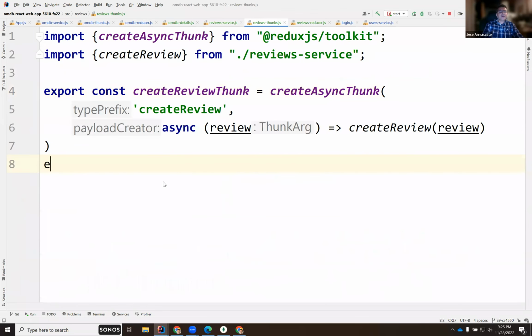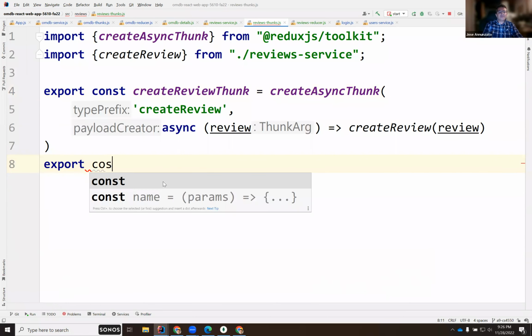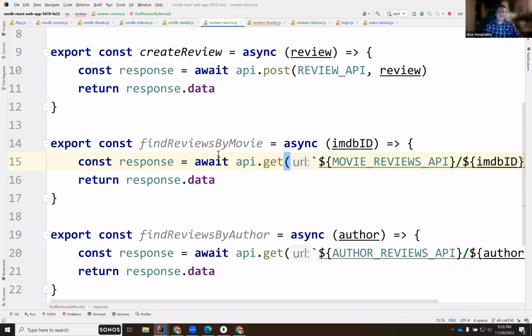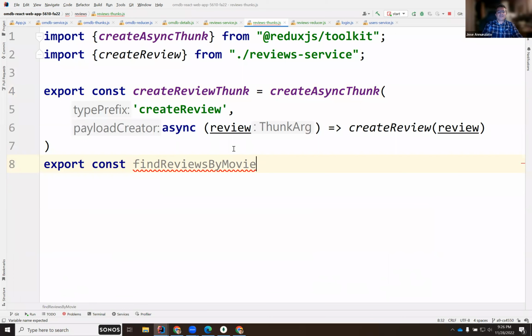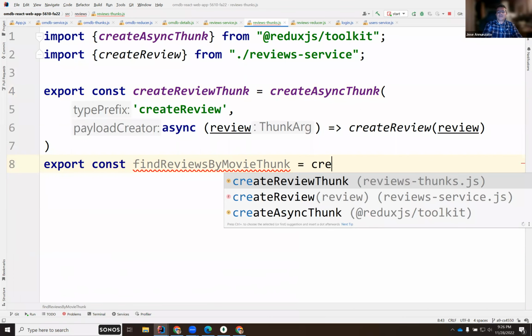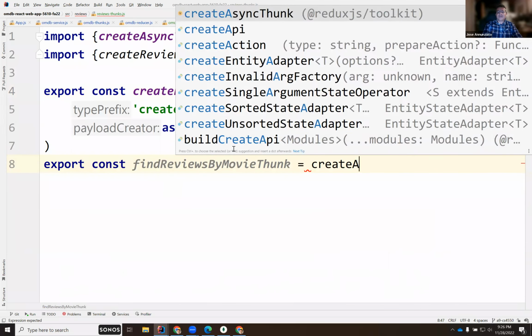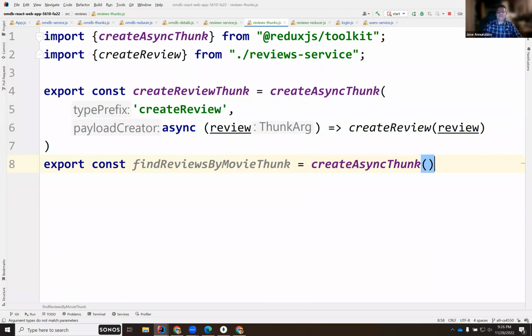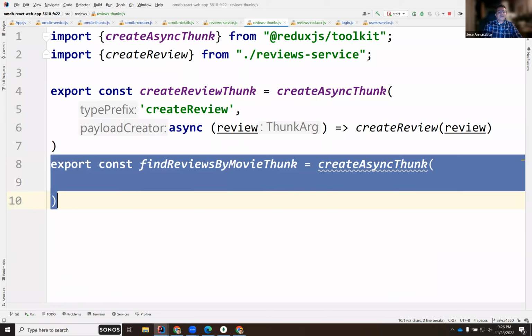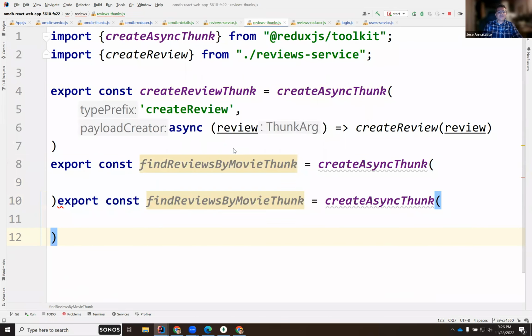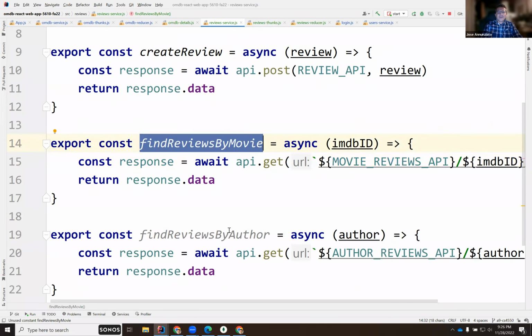So we'll need export const, for all these functions. We'll need a thunk for this, createAsyncThunk, and we'll need it for the other one too.